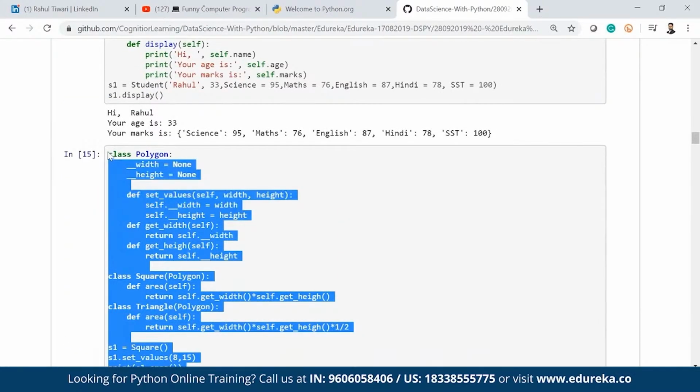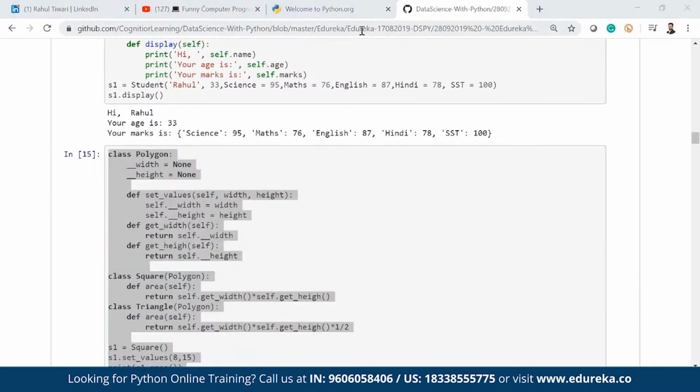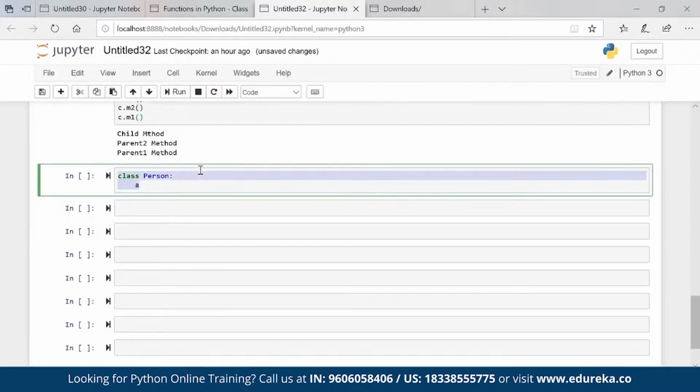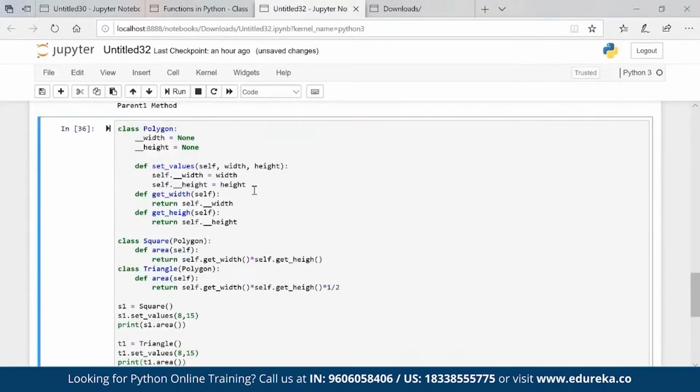I'll just copy this code. Okay, so now what we are doing here, we have created a class called polygon which has an input we have to pass. Now this is a private variable which cannot be accessed directly.